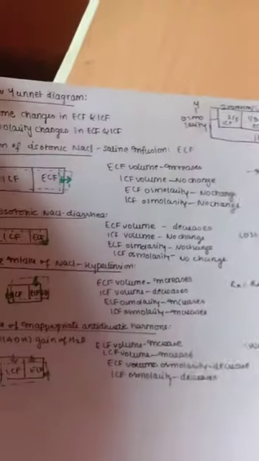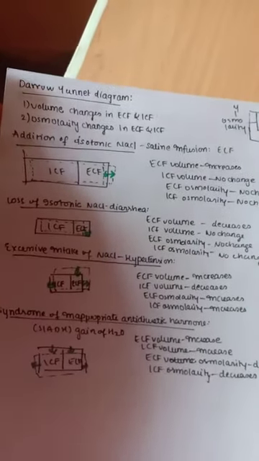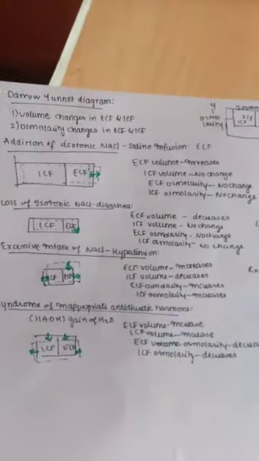So the extracellular volume is increased, intracellular volume is increased, and extracellular and intracellular fluid osmolarity are both decreased. This is called water overload, a process of dilution. This diagram is called the Darrow-Yannet diagram, which is very important, so remember that.